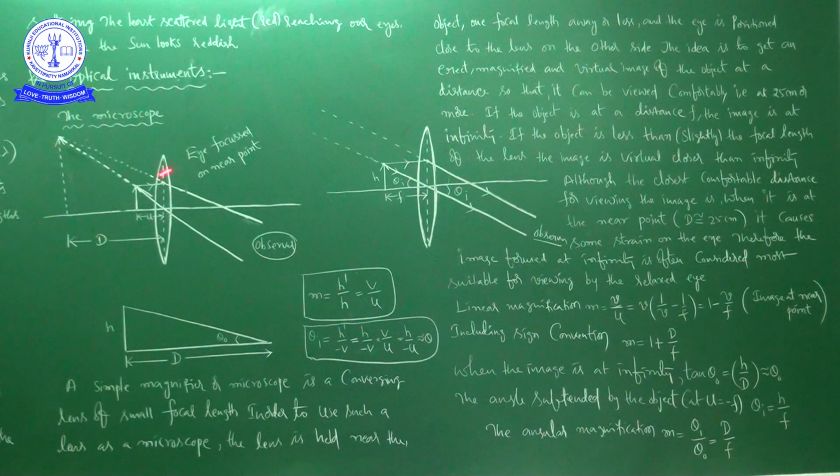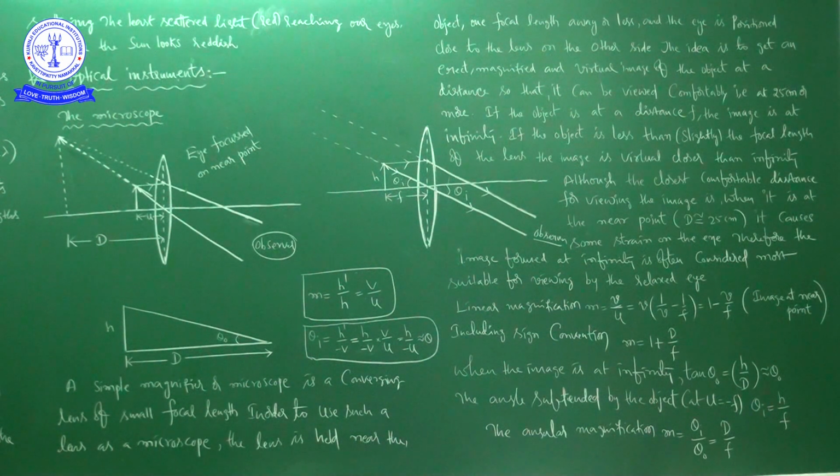Although the closest comfortable distance for viewing the image is when it is at the near point, that is D approximately equal to 25 centimeters, it causes some strain on the eye. Therefore, the image formed at infinity is often considered most suitable for viewing by the relaxed eye.